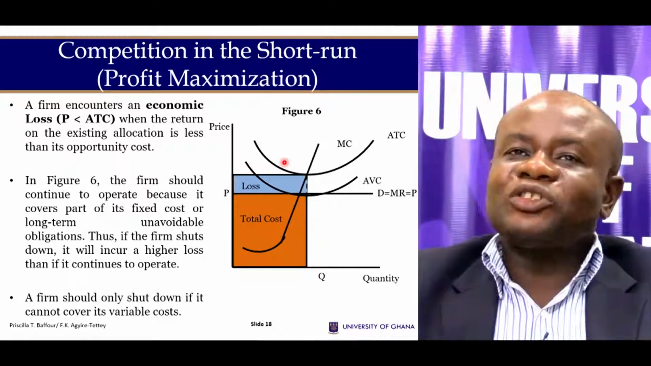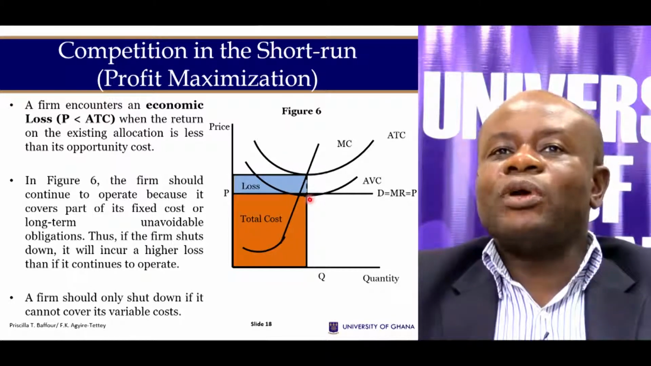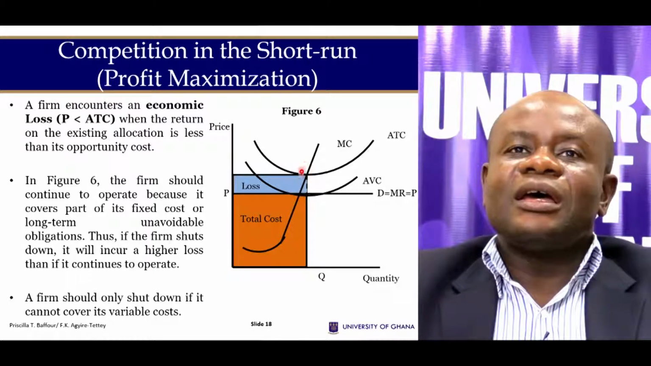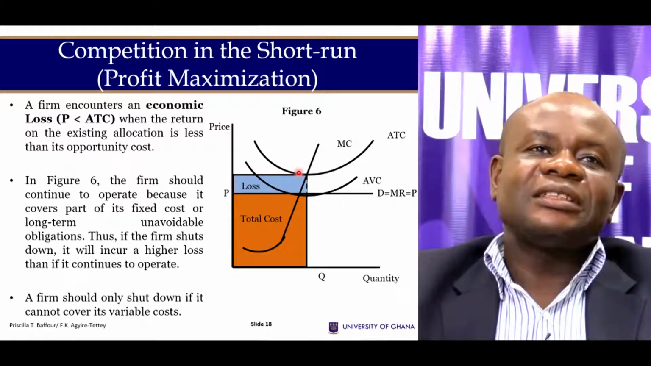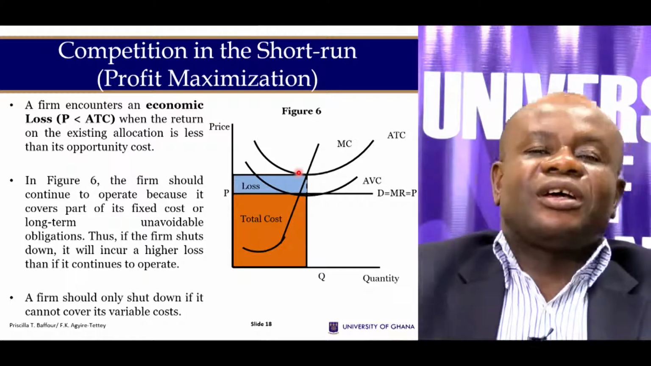The firm can also make losses. And in this case, you will see that at the point where the firm maximizes profit, the cost per output lies above the price. Hence, the firm is making losses, and these are economic losses.